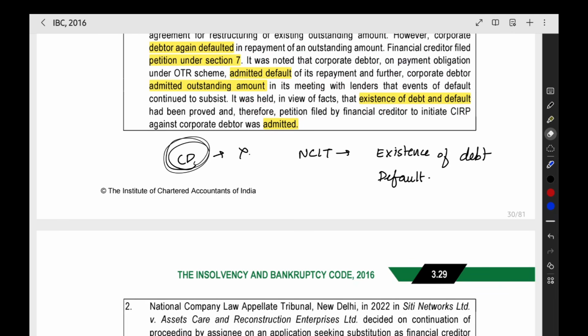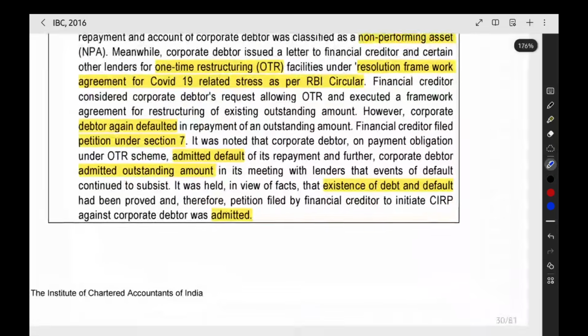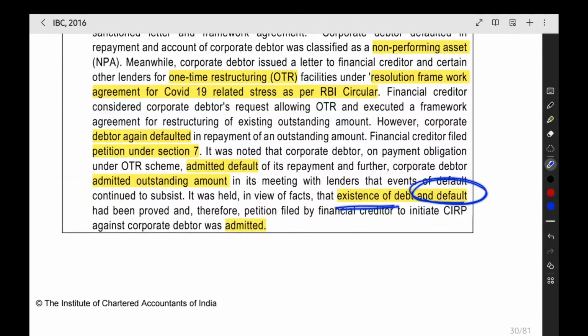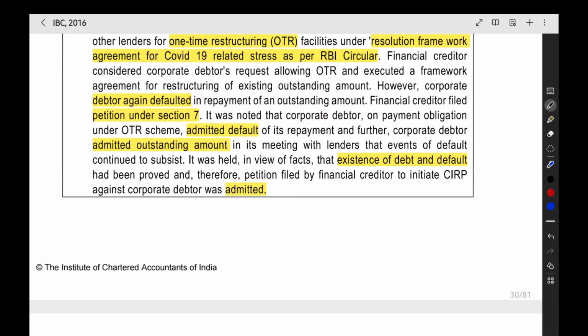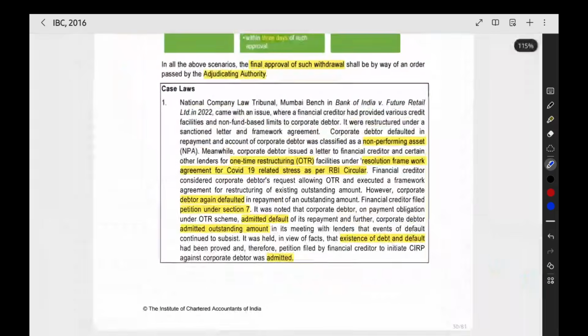NCLT has to check that, and only after that will it admit the application. Further, they have given one case law where NCLT noted that an existence of debt and default were both present. These two things were admitted by the corporate debtor itself. Based on that, the NCLT admitted the application.